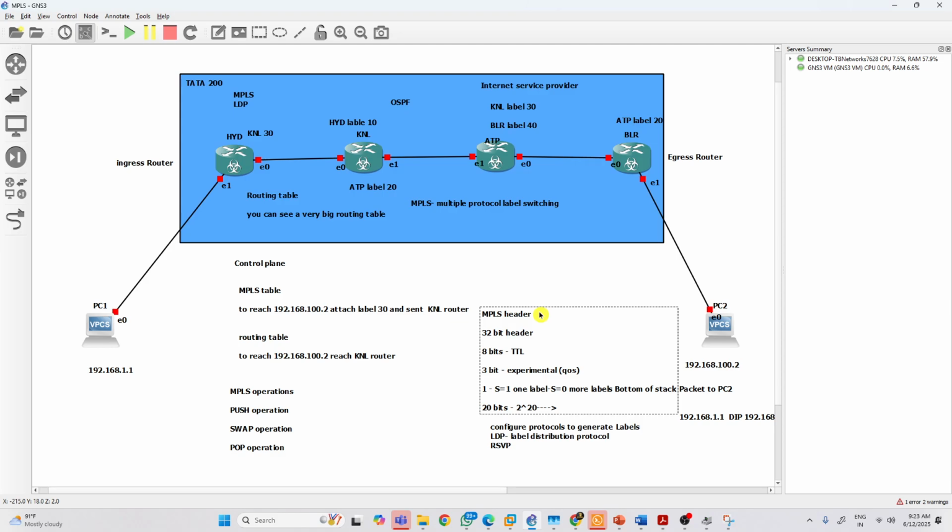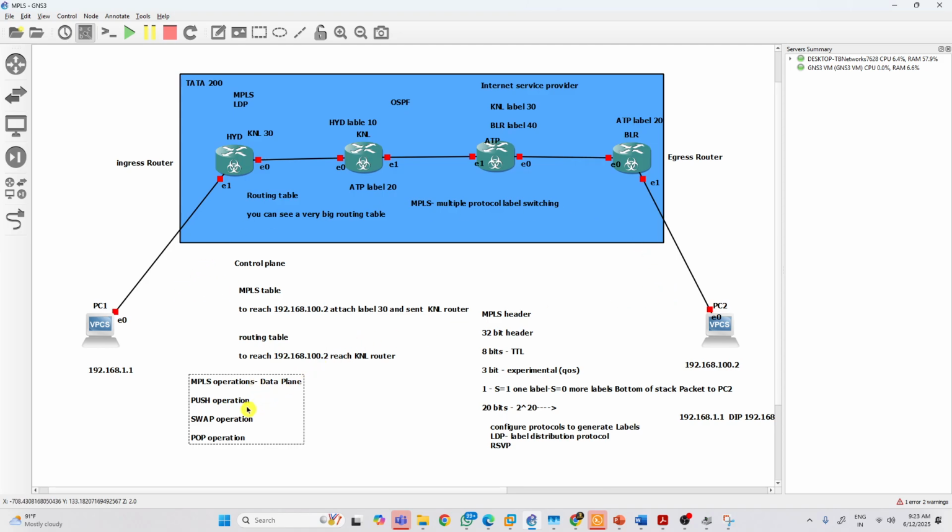And now keep this in mind. Here there are two things: one is the control plane, and the other is the data plane. Whatever I tell you about MPLS operations is called the data plane. It is how the packet travels across the network, with push, swap, and pop operations. What is the control plane? You must configure MPLS as well as LDP.